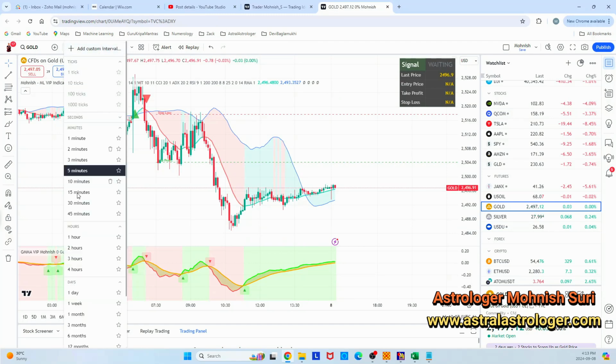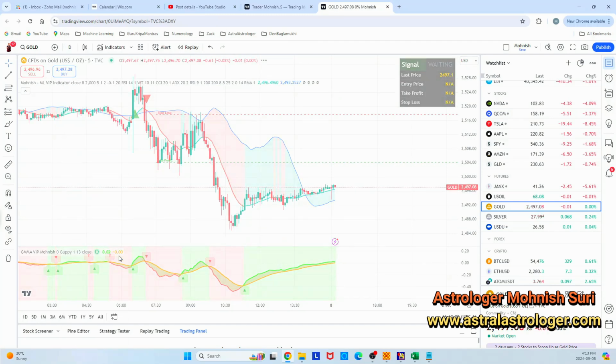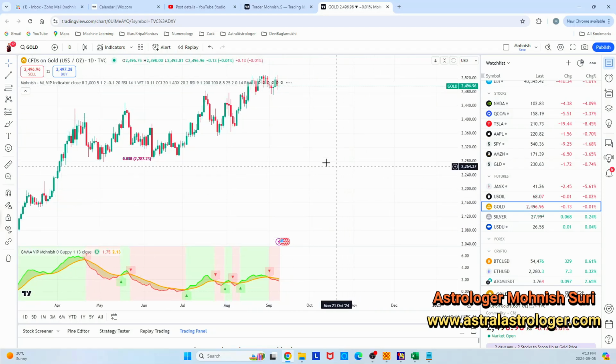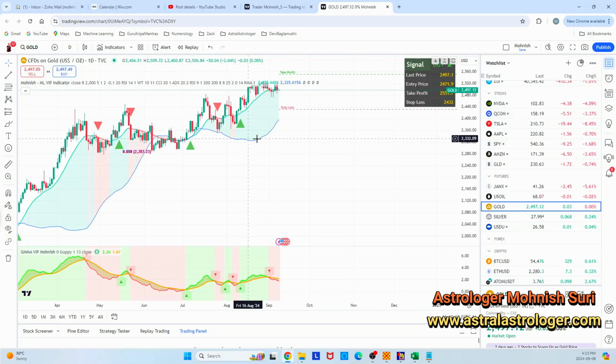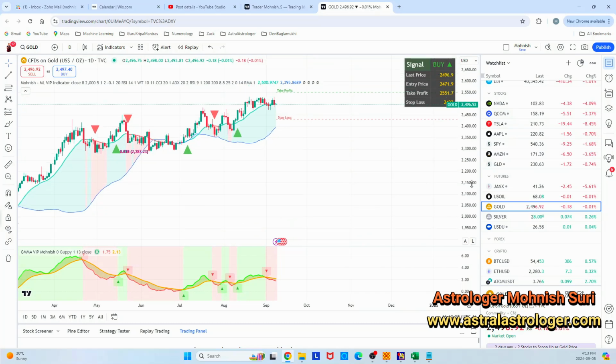If I open the daily chart, you know that it's going to be range bound. So that means in a range bound movement, you cannot play on a day-to-day basis. Okay, even though it's showing bullish here. See, the signal is showing bull, and you should take profit at 21.51. But you see now, and this is a very good case. Where now the big indicator is saying, I'm bullish. People might have entered here.